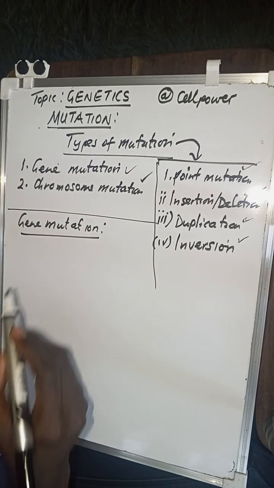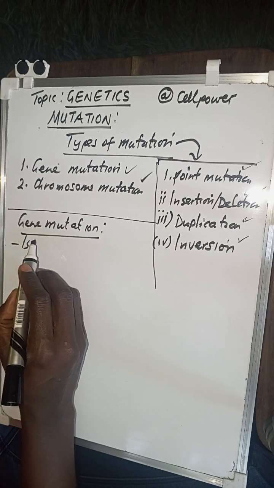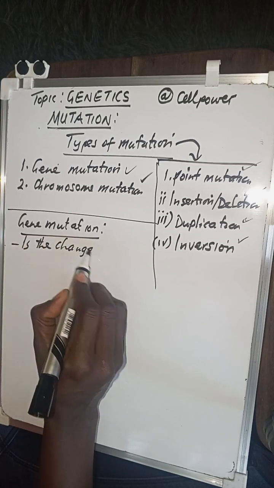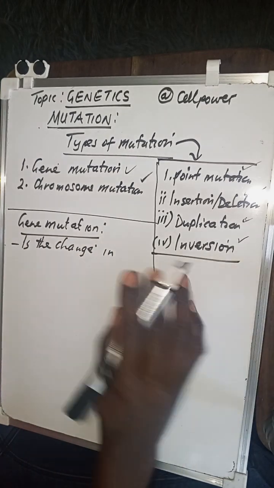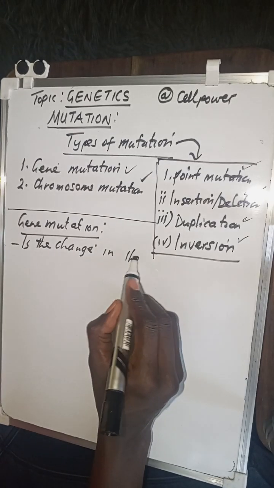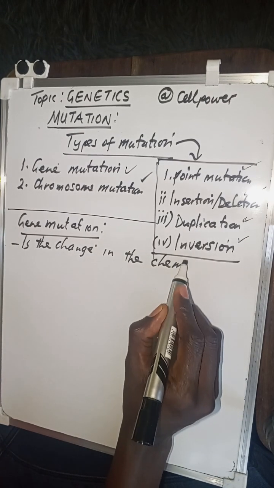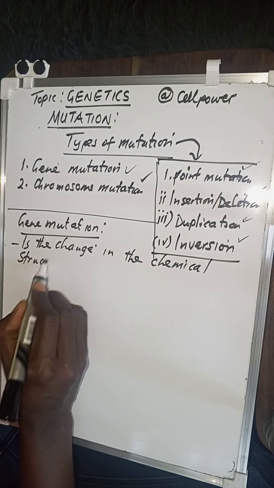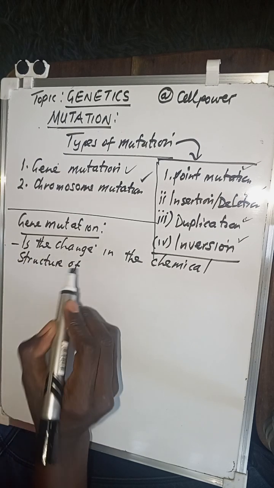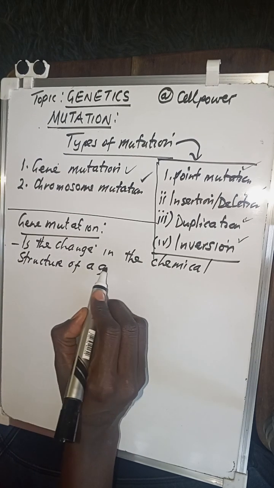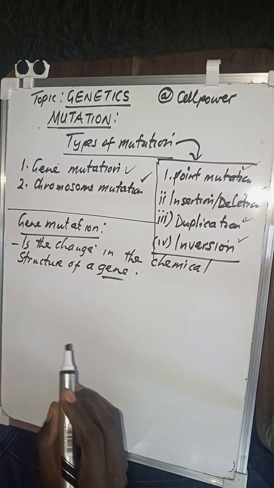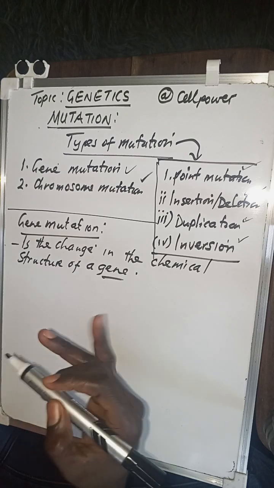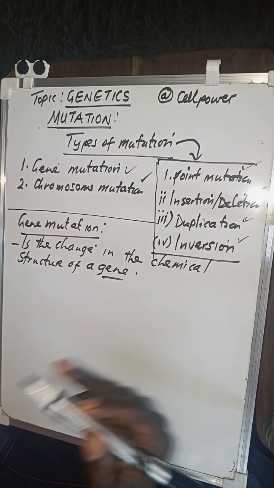Well, when we talk about gene mutation, we can simply say it is the change in the chemical structure of a gene. So when there's a change in the chemical structure of a gene, like I told you, a gene is simply made up of nitrogenous bases.